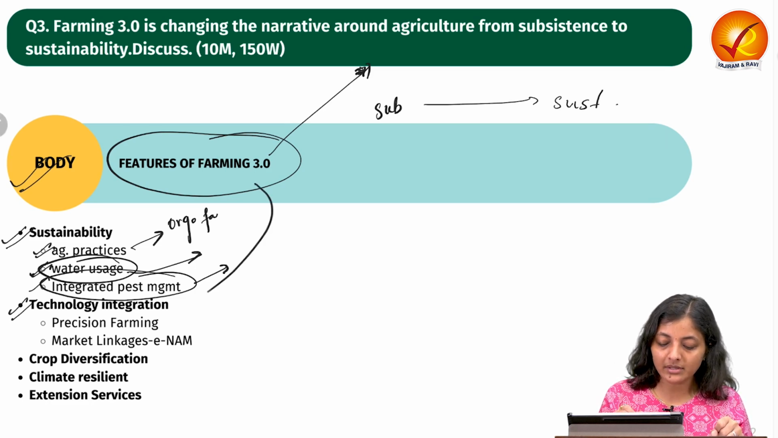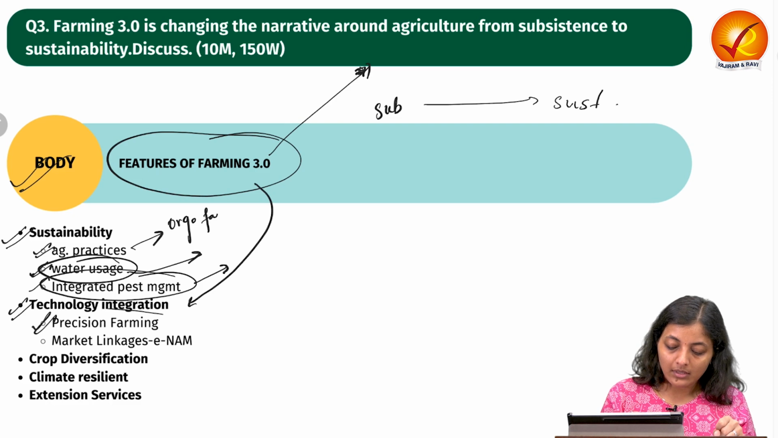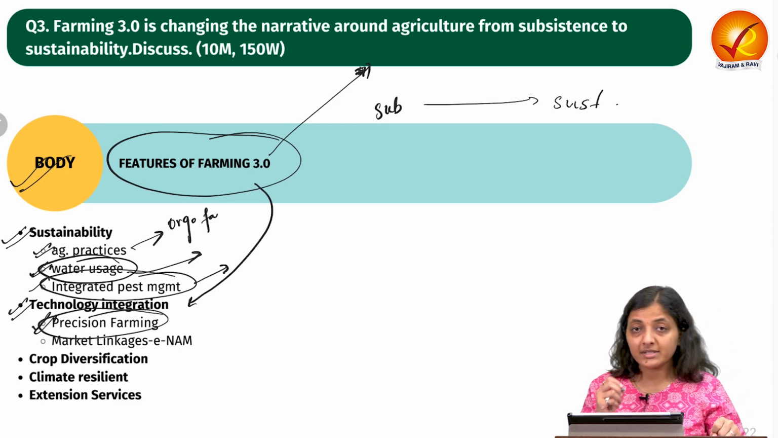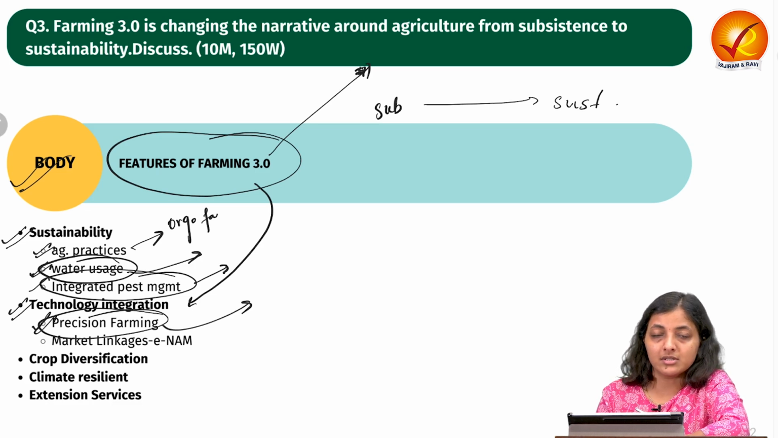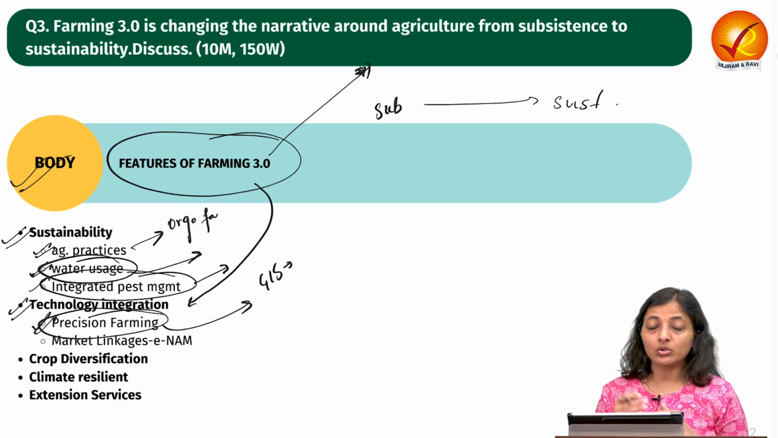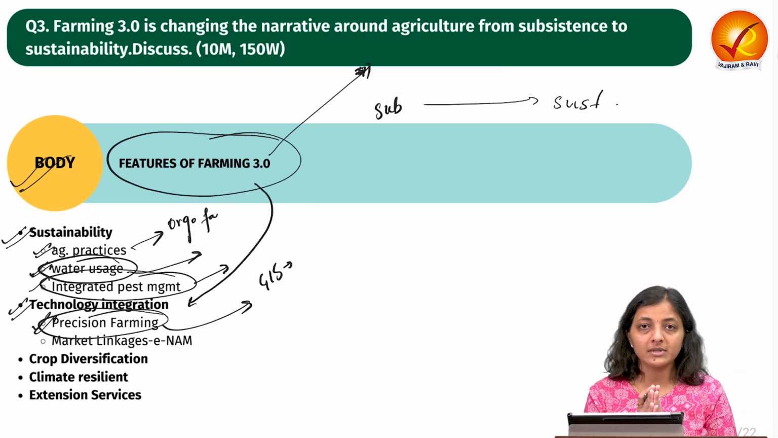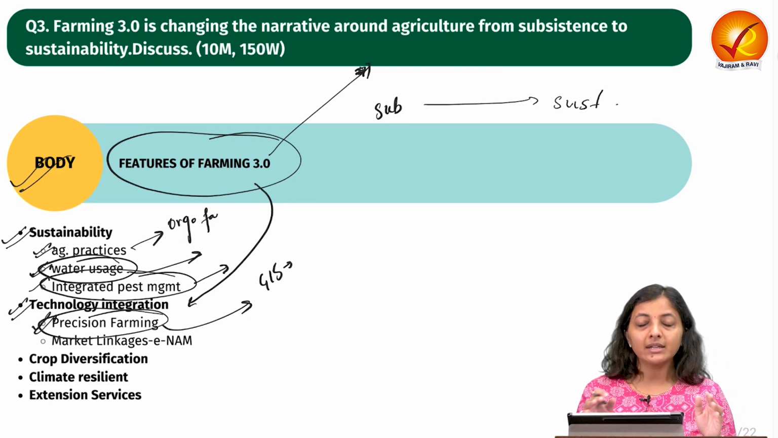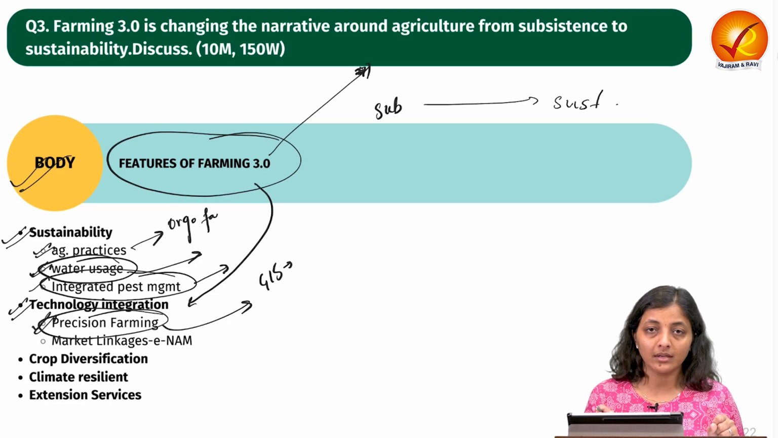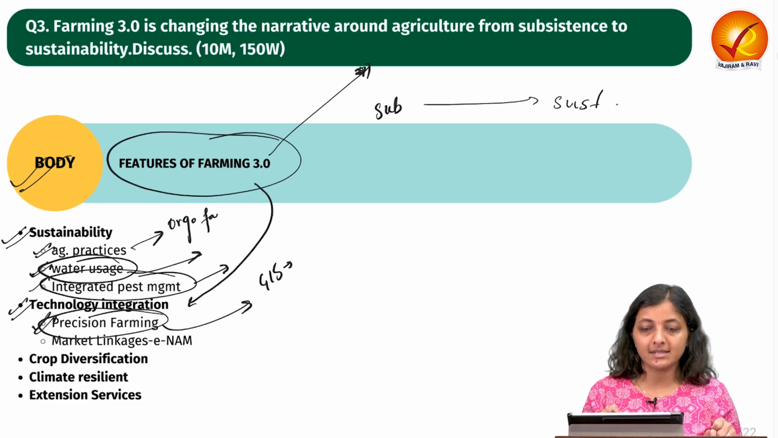Next, Farming 3.0 is technologically integrated. How? We are focusing on precision farming. Precision farming means taking precise, data-driven decisions, like GIS-enabled imageries. They are sent via remote sensing to the farmers, showing the soil moisture level, the crop management system, and water requirement. Everything can be visible from these images of the GIS system.